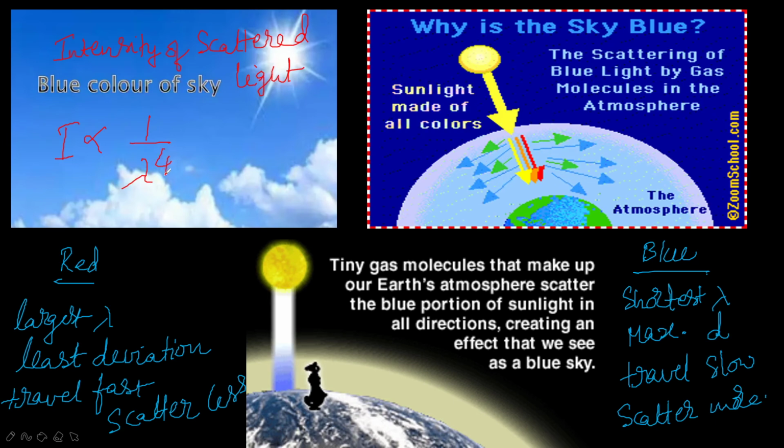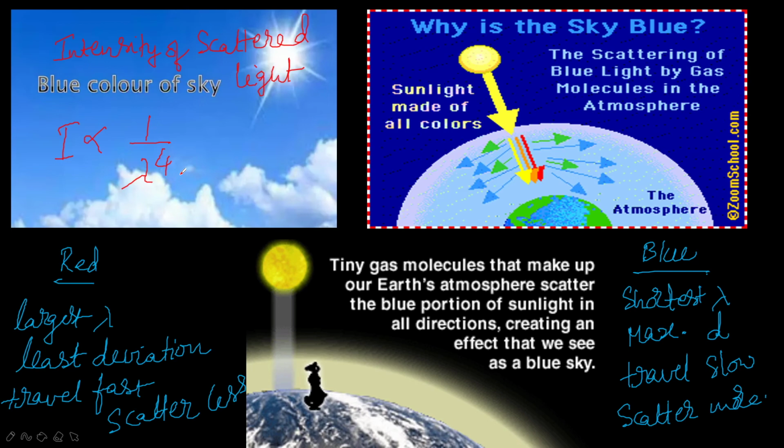Light of shorter wavelength is scattered much more than light of a longer wavelength. The red light has a wavelength about 1.8 times greater than the blue light. So the blue light of shorter wavelength is scattered more effectively than the red light, which has longer wavelength.